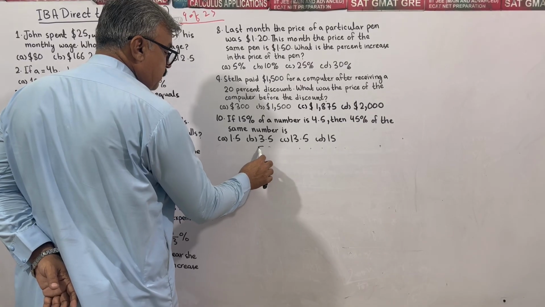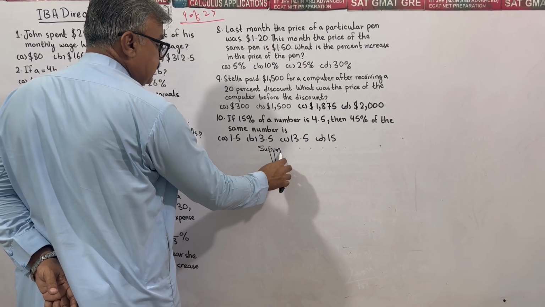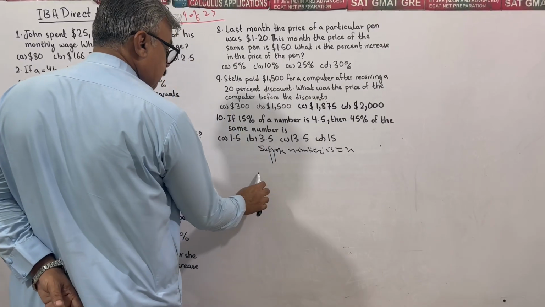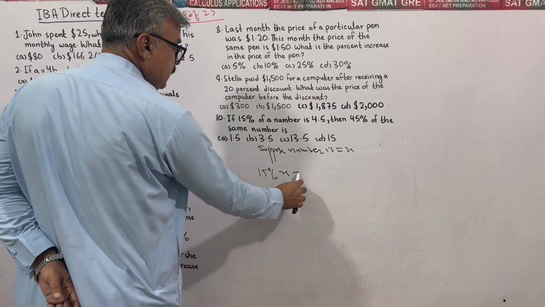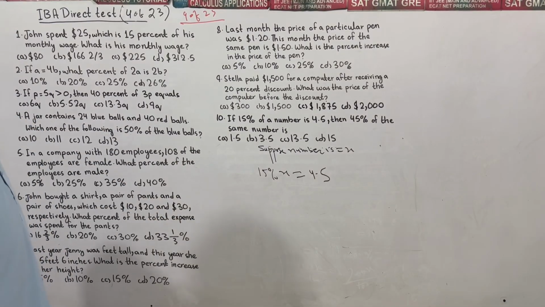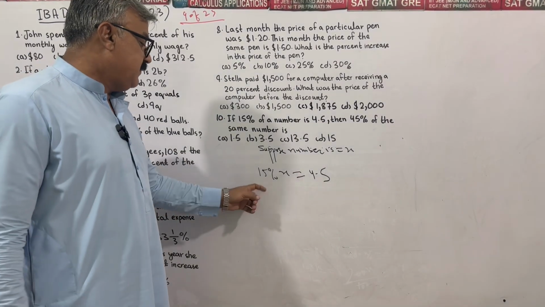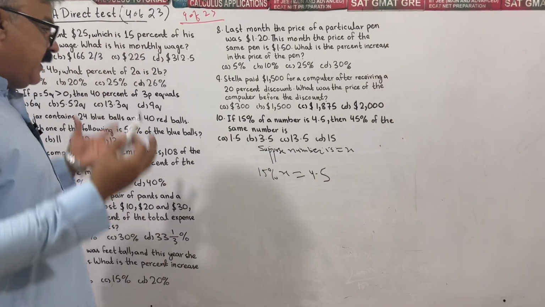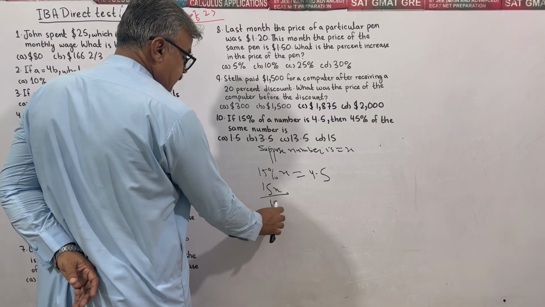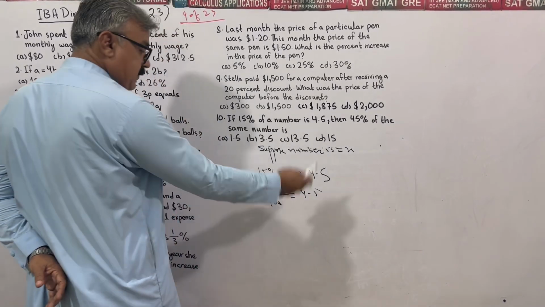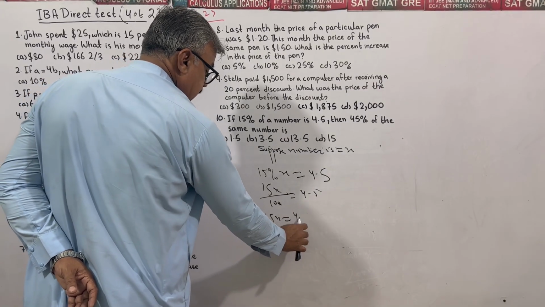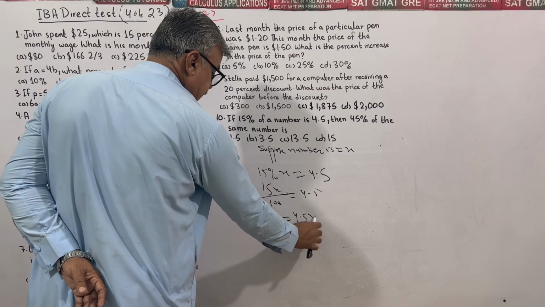15% of a number. Suppose the number is x. So 15% of x is equal to 4.5, according to the given condition. First we find the number, then we find its 45%. To remove percent, divide by 100. Shift the 100 from division to multiplication on the right hand side: 15x is equal to 4.5 times 100.